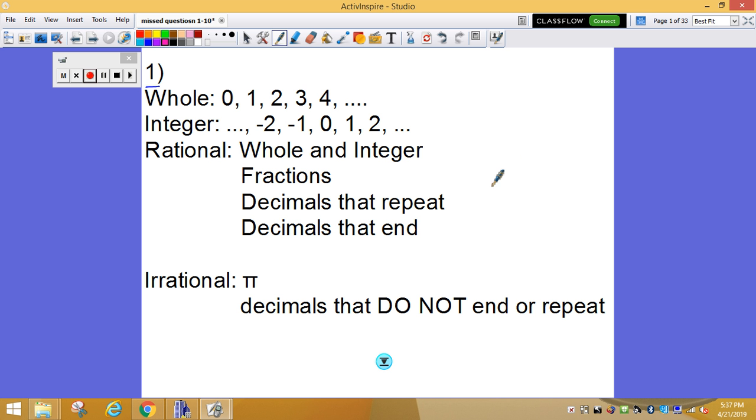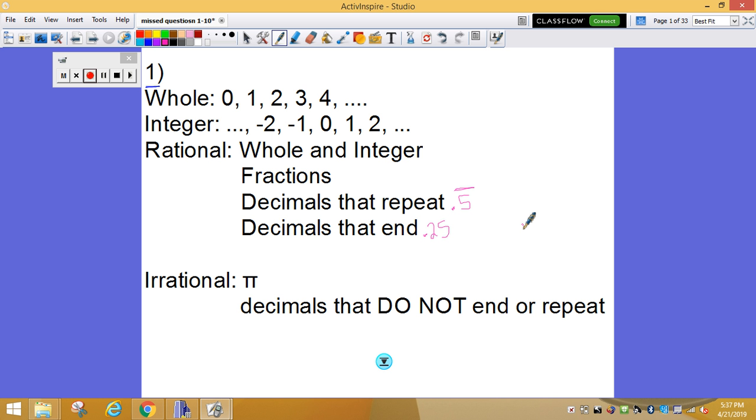Fractions, decimals that repeat. You should write this in your notes. Repeat means it's going to have that bar above it. That bar means it repeats. Decimals that end would be like 0.25. It's just a decimal. It ends. It can be positive or negative. Doesn't matter. But a decimal that ends is rational. Irrational, if you ever see pi, pi is irrational. And decimals that do not end or repeat, those are irrational.